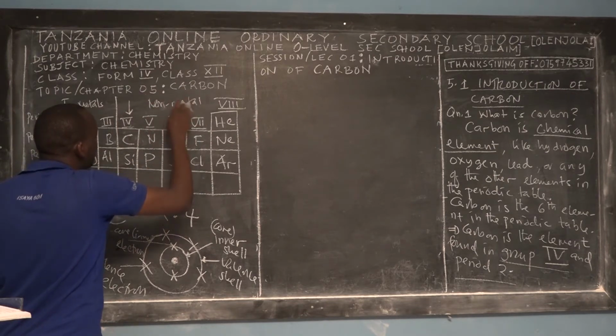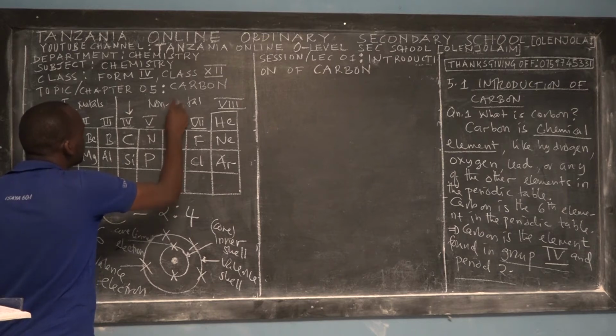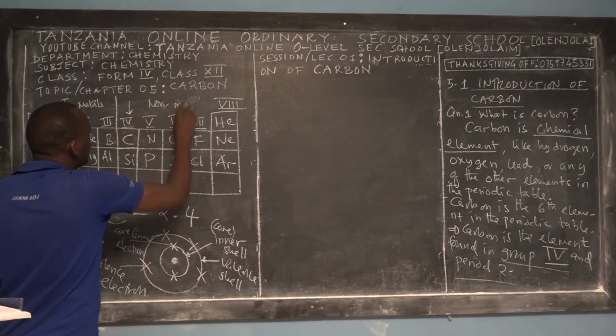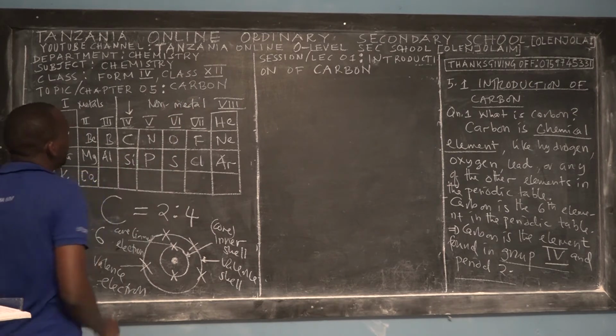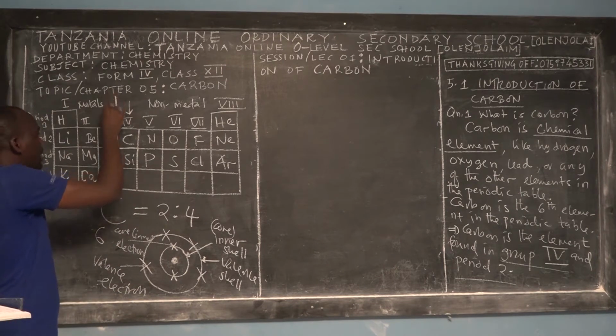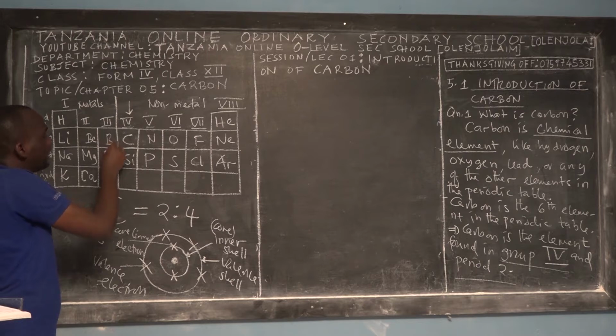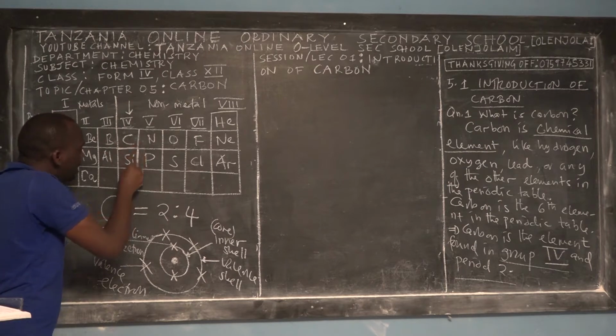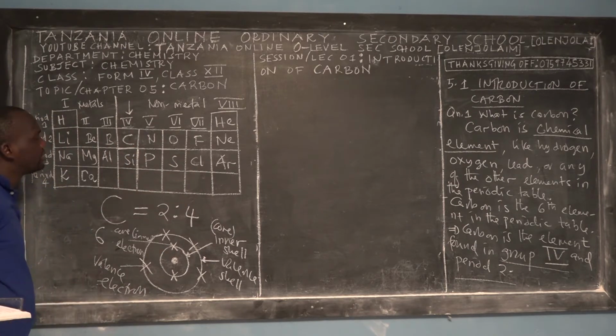I just want to remind you, I know you covered this stuff during your Form 2, but it has been a long time, possibly you've forgotten. So I want to simplify it. So these are metals on the left hand side, all the elements on the left hand side of this line are metals, and the elements on this side are non-metals.